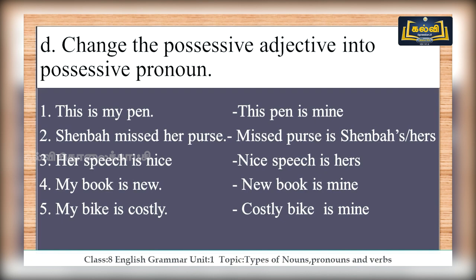Shenba missed her purse is possessive adjective. How can you change that into possessive pronoun? Missed purse is Shenba's is also right, and missed purse is hers. This is also a right answer. Her speech is nice. Nice speech is hers. My book is new. New book is mine. My bike is costly. Costly bike is mine. This is how you interchange possessive adjectives into possessive pronouns.